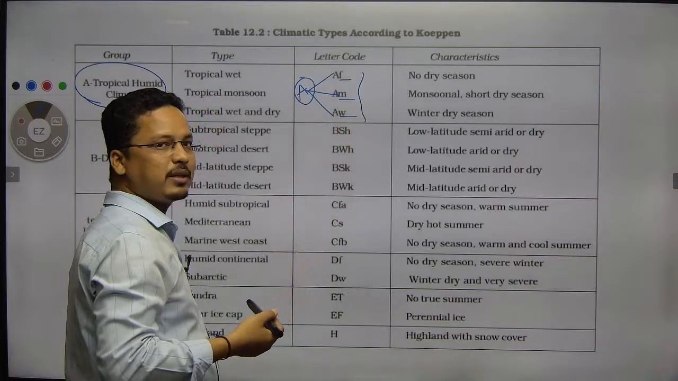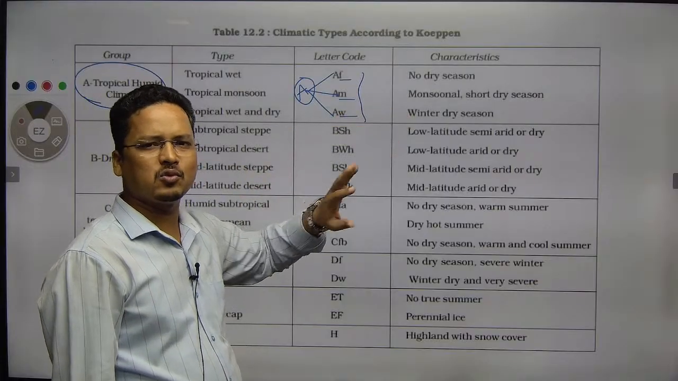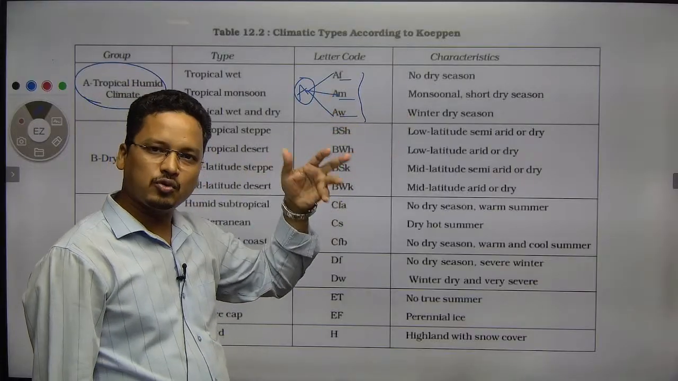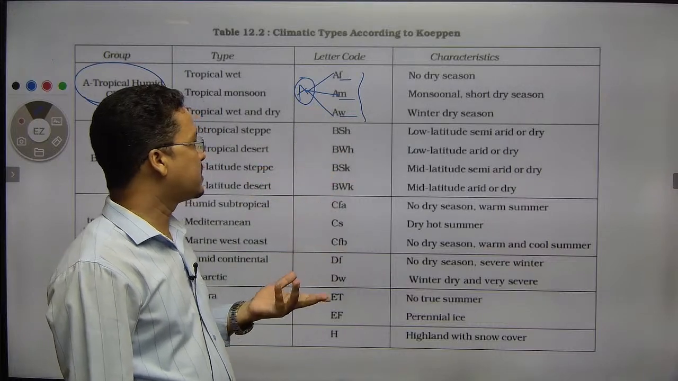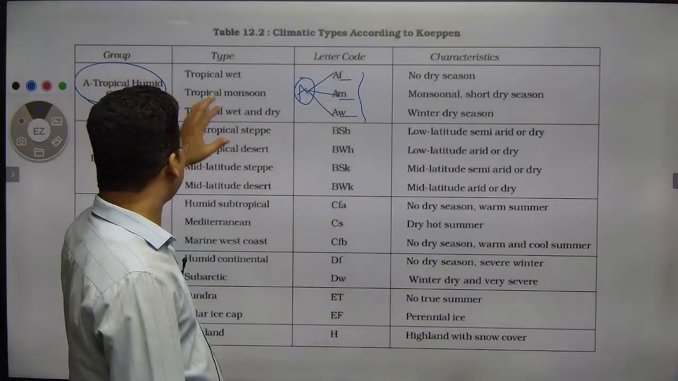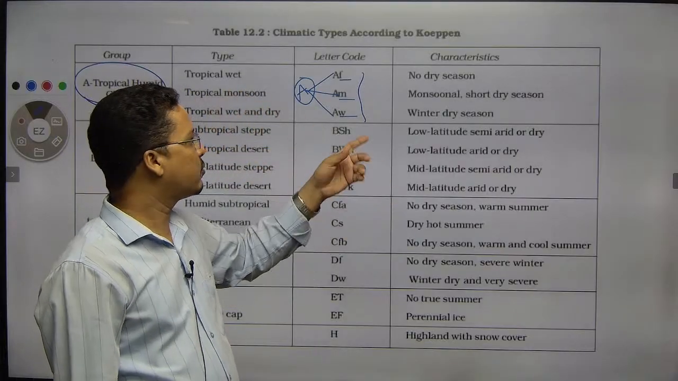What does F mean? F means rainfall throughout the year, that means no dry season. M means monsoonal type of climate. W means winter dry. So this is how he has classified. That means if it is a tropical region, obviously monsoon will be there.